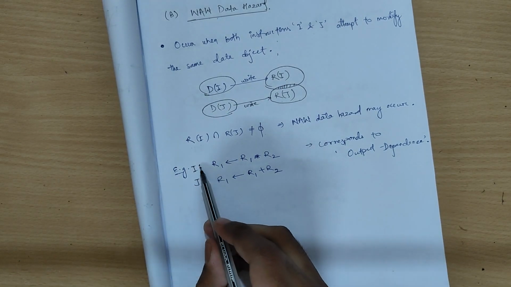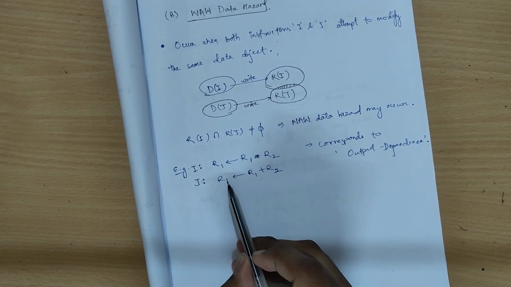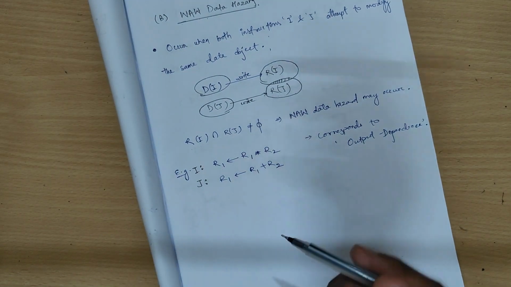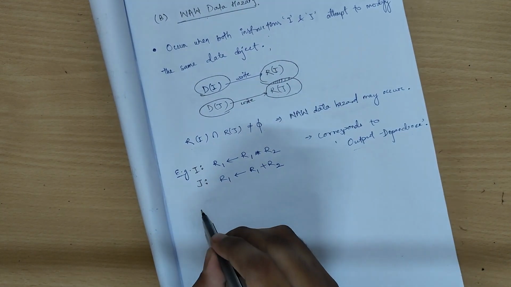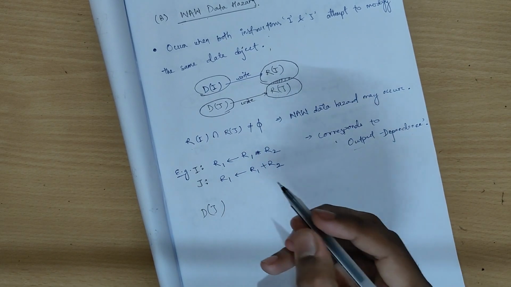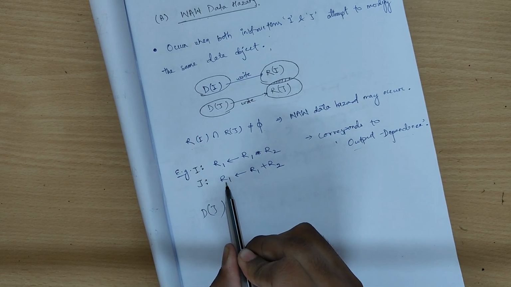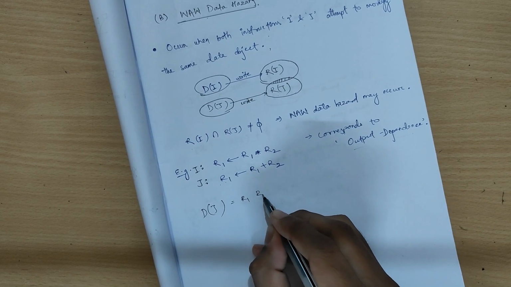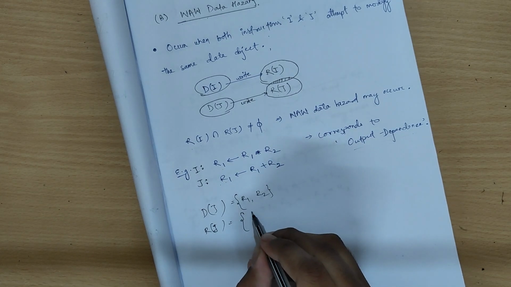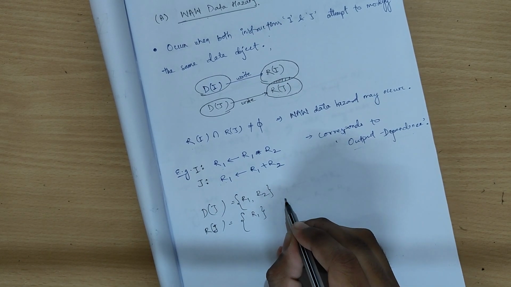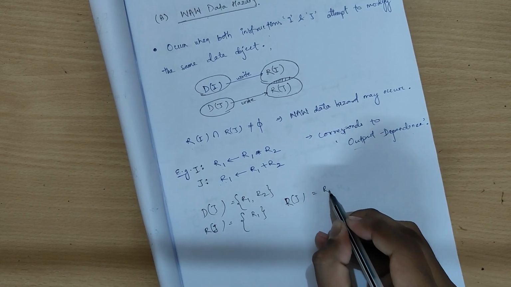Here for an example, instruction I gives R1 is updated to R1 into R2, then R1 is also updated to R1 plus R2. So it also corresponds to output dependence. Here we will see the domain of J, which is equal to R1, R2, the range of I, which is equal to R1, and the range of J, which is also R1.